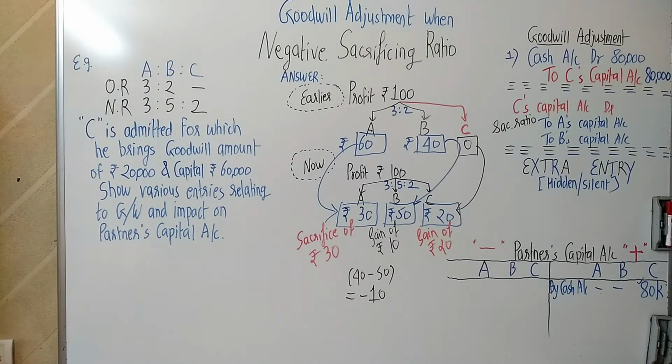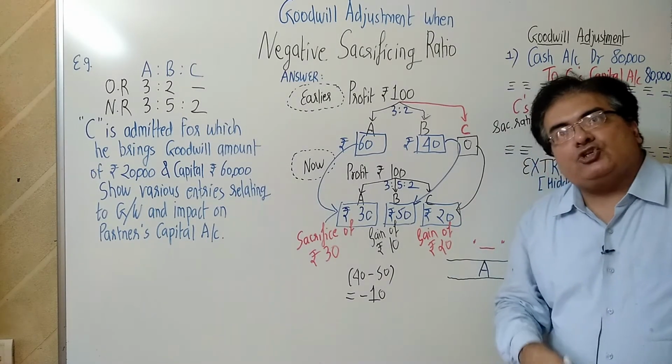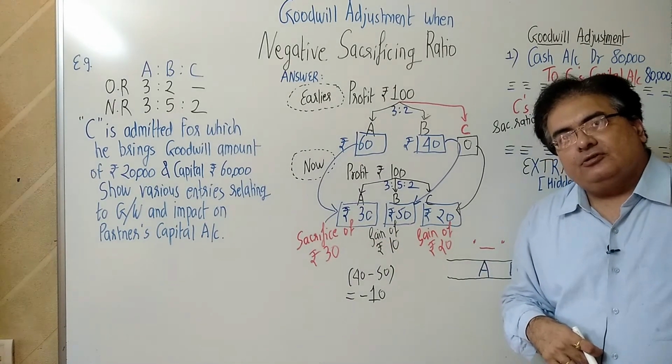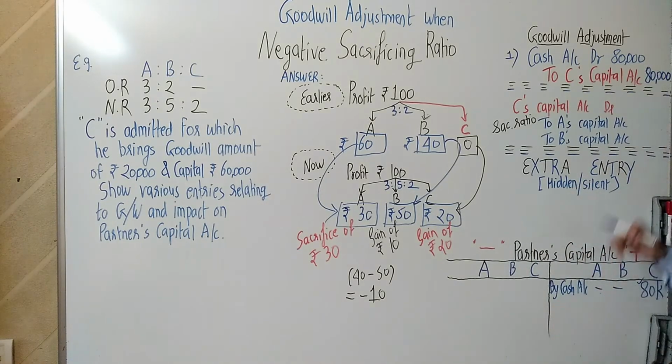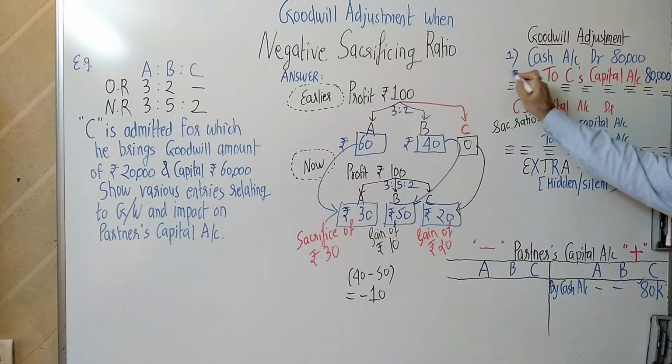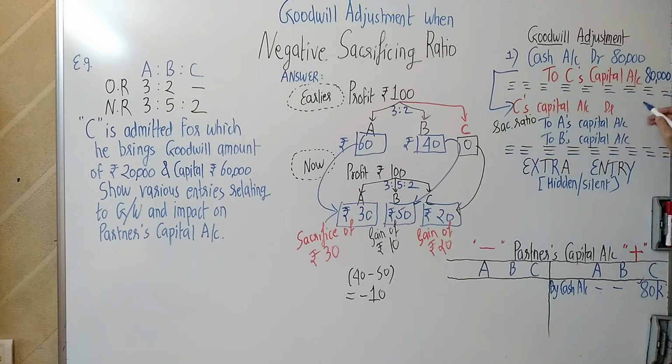But sir, इसमें से 20 तो goodwill है. And you said that goodwill should actually go to the old partners in the sacrificing ratio. Just a minute. First, I have given full credit of 80 to Mr. C. Next entry में I am going to debit C. Next entry में I am going to take away the money. 20k. Goodwill का 20k. So C में से 20k ले लो and give it to A and B in the sacrificing ratio.